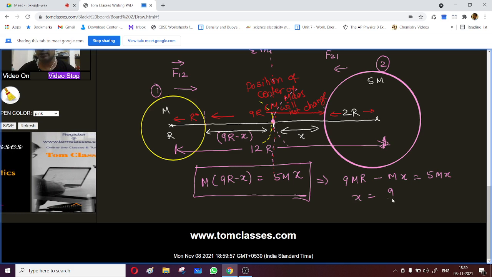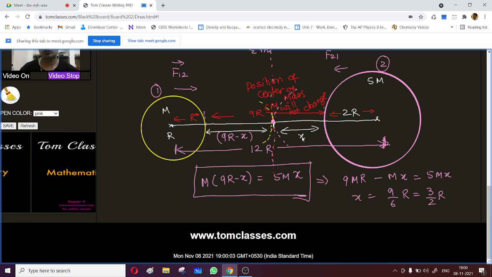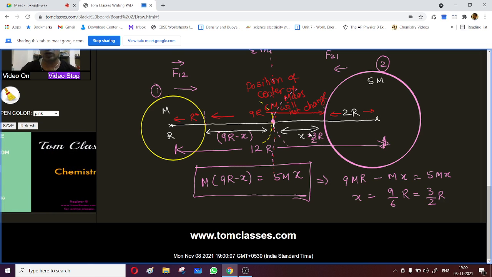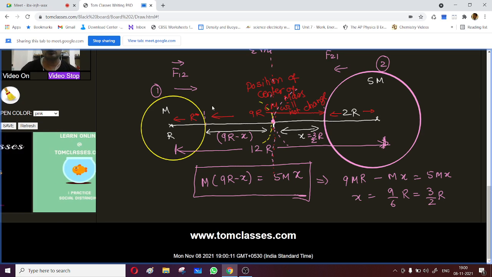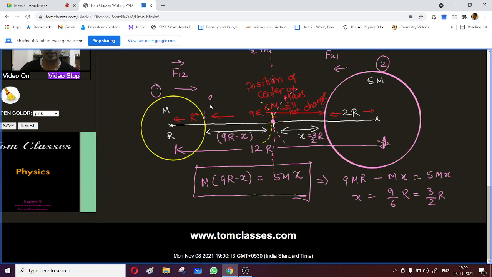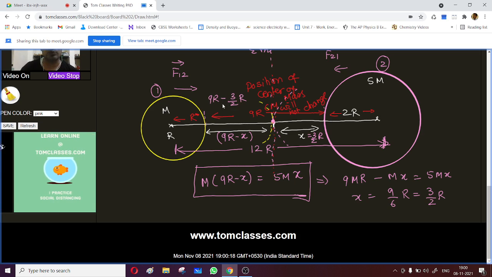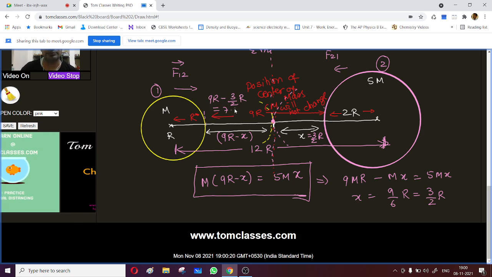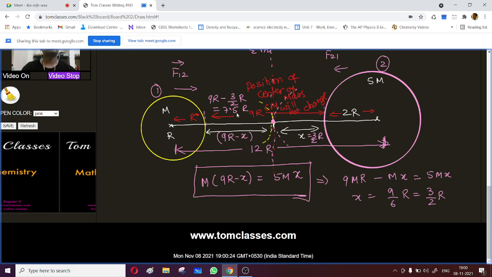So you can say 9 by 6r, which is 3 by 2r. So x is equal to 3 by 2r. Okay, so how much has this moved? It will be moved by 9 minus 3 by 2. So the smaller mass is moved by 9r minus 3 by 2r. That is 1.5, so it will be 7.5r, that is 15 by 2. It will move by this much distance, right?